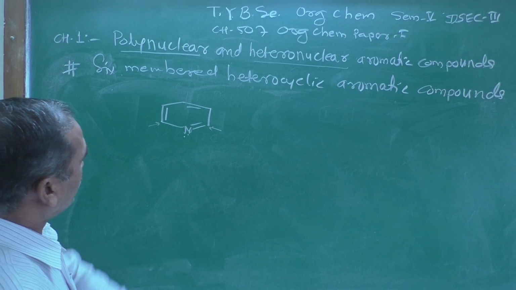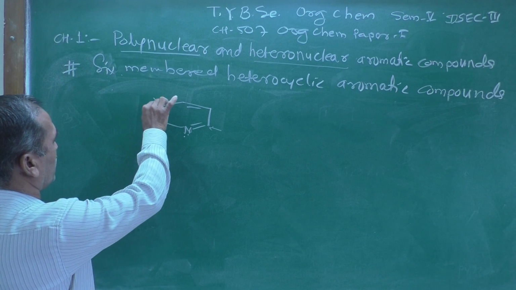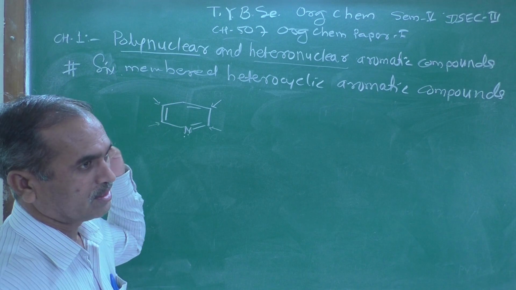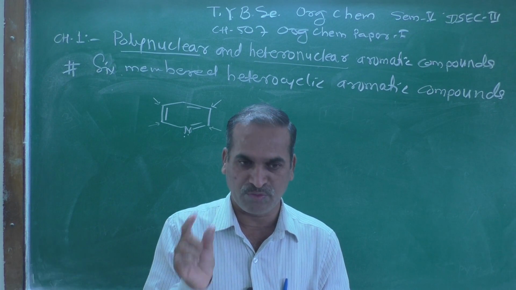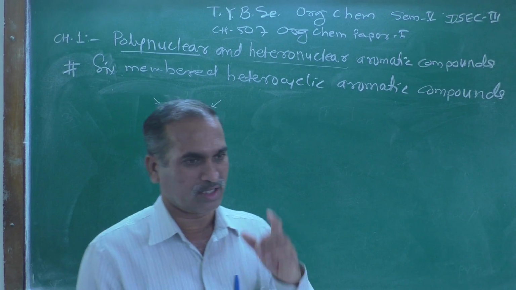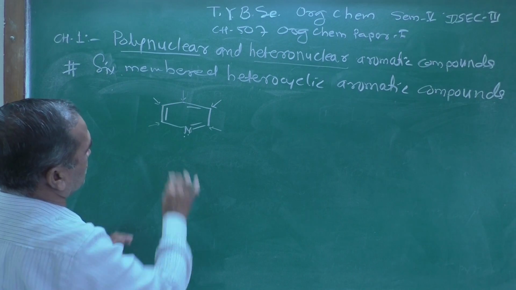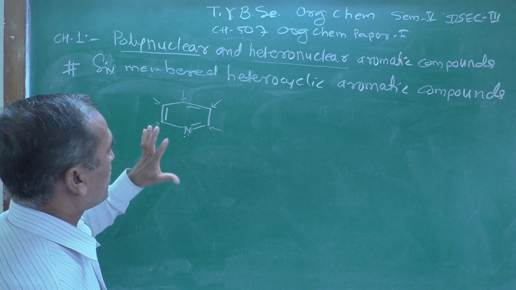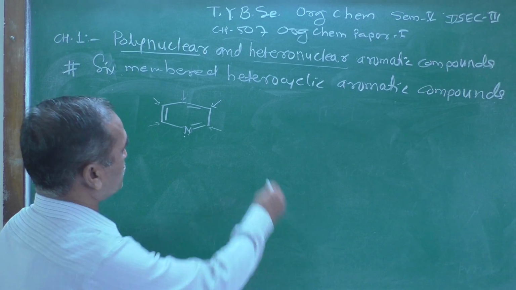These 2 positions are chemically equivalent, and these 2 positions are also chemically equivalent because the electronic environment around them is the same, and whatever protons are present there are chemically equivalent and will produce one set of protons. And this one is exactly opposite, totally different from these 2, and therefore there are 3 distinct points where the electrophilic substitution can attack.